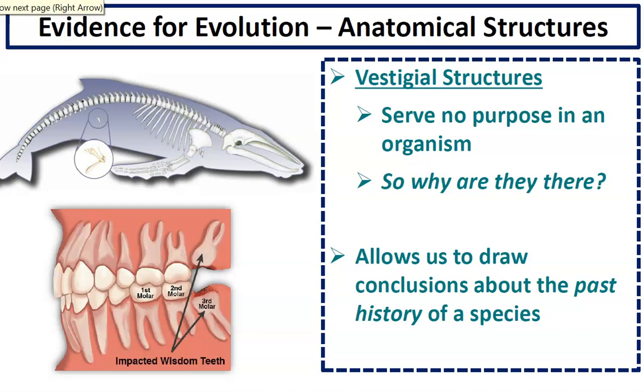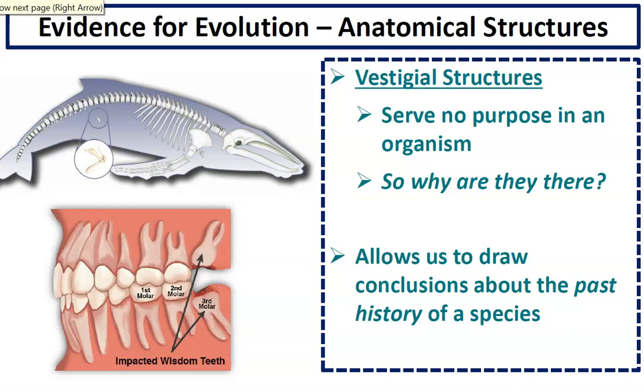Another piece of anatomical evidence are vestigial structures. Vestigial structures are structures that no longer serve a purpose in the organism. So why are they there? Well, maybe the ancestors used those structures. And so these structures allow us to draw conclusions about the past history of a species.